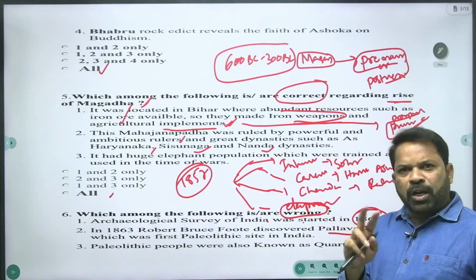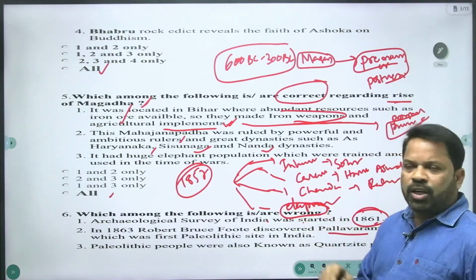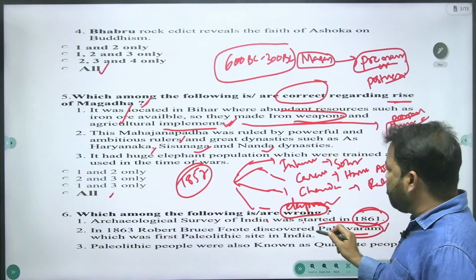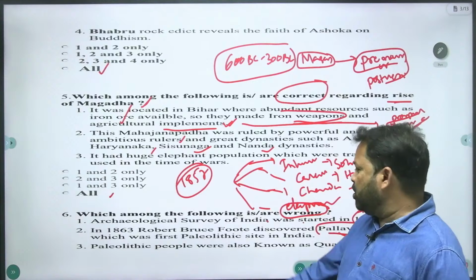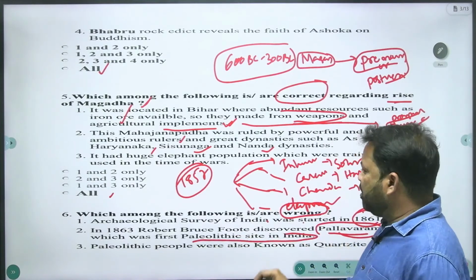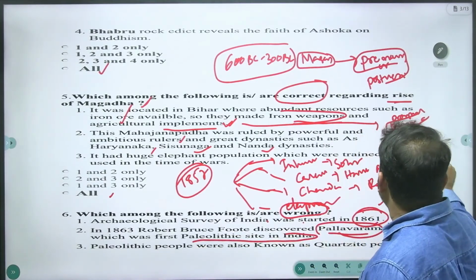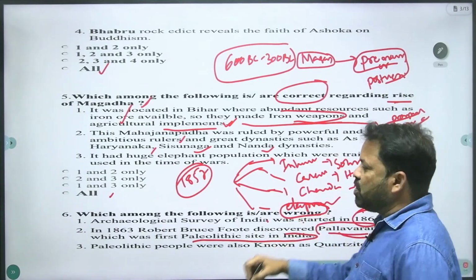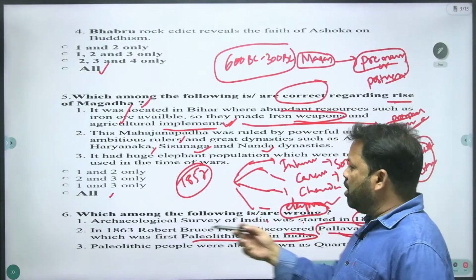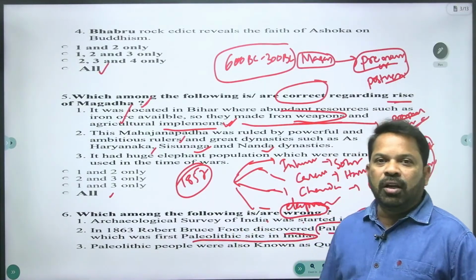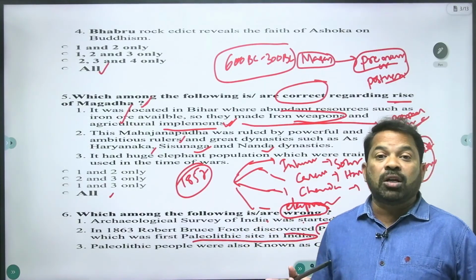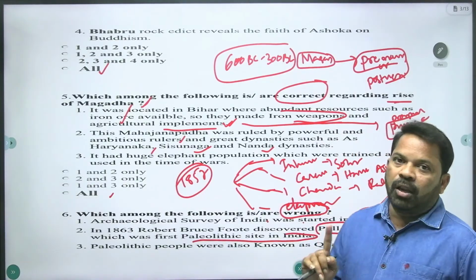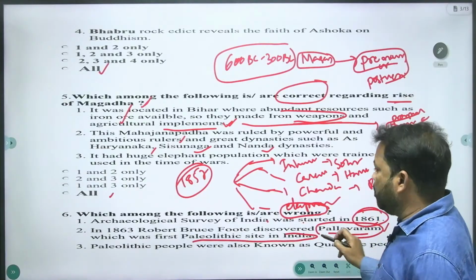So within a short span of 2 years, the archaeological department discovered the Pallavaram site. That is the first Paleolithic site in India. The Paleolithic period belongs to the prehistoric cultures, the first topic, or you can call it the Stone Age. They started, and within a short span of 2 years, they discovered the prehistoric culture site, particularly the Paleolithic site Pallavaram in Tamil Nadu. That is the right statement.